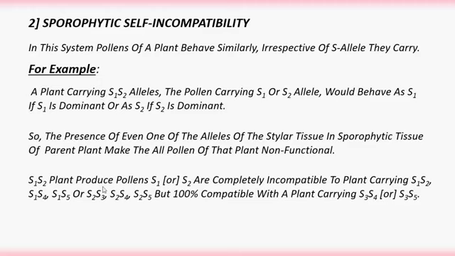But these pollen grains with either S1 or S2 are 100% compatible with a plant carrying S3, S4 or S3, S5, because these are different from the genes present in the pollen and it supports the germination of the pollen grain. So sporophytic self incompatibility we can observe in Brassicaceae and Asteraceae families.